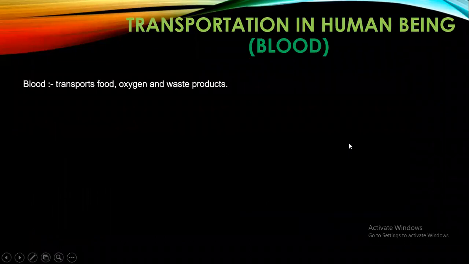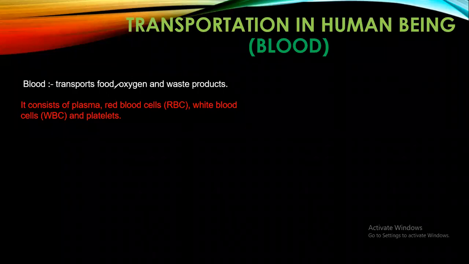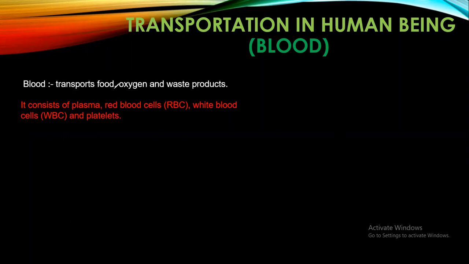Now we will see what is blood and what are the components of blood. Okay. So what is the main function of blood? The main function of blood is to transport all the things which are required by the cells, and take out all the metabolic waste which is generated within the cell away from the cell so that your cells remain alive and properly functioning.